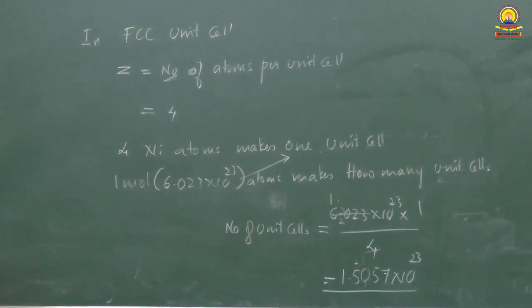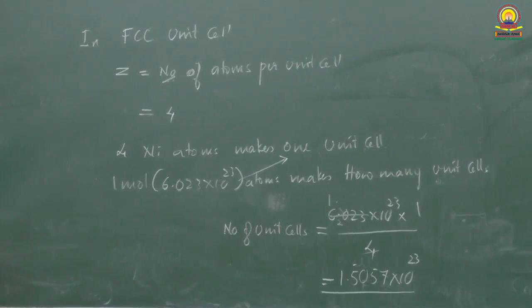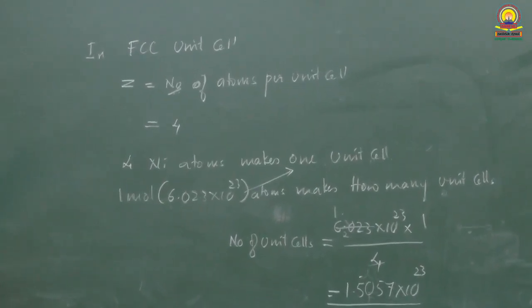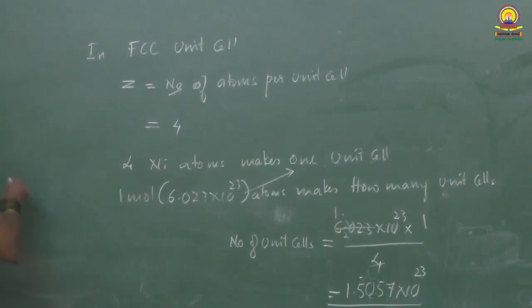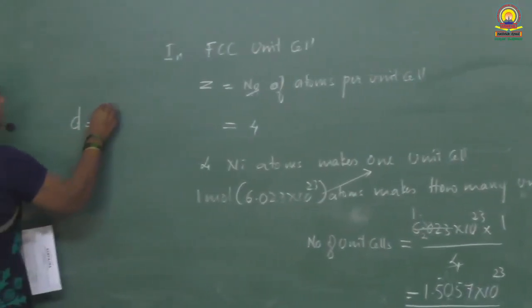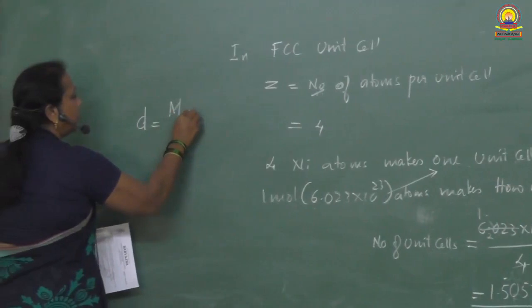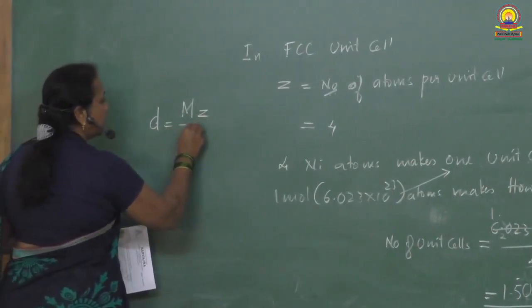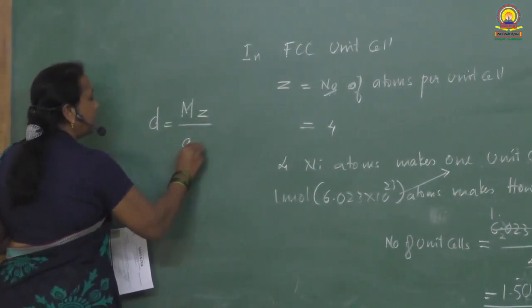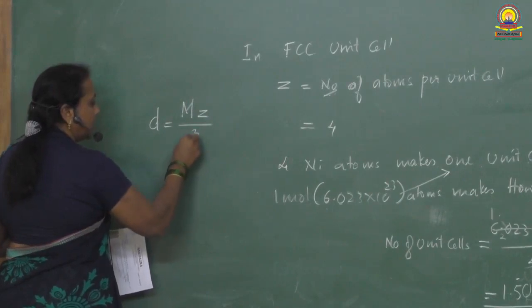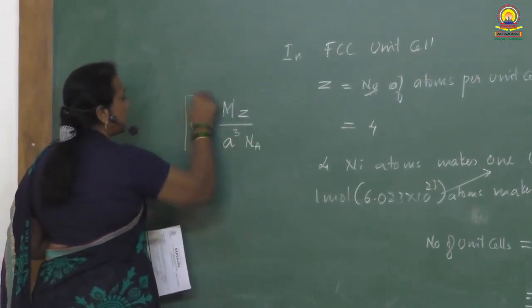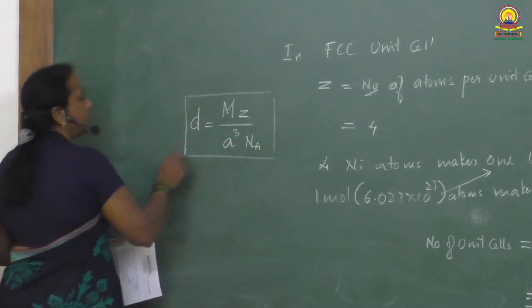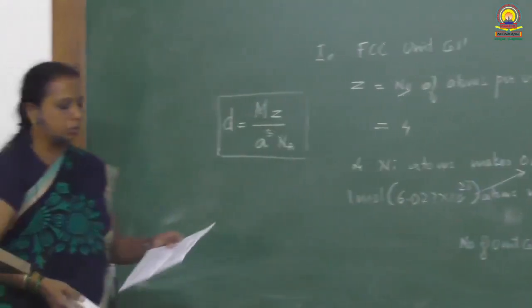The 16th question: write the relationship between density and edge length of the unit cell. Density is equal to molar mass M into the number of particles per unit cell Z, divided by edge length a cube into Avogadro number.